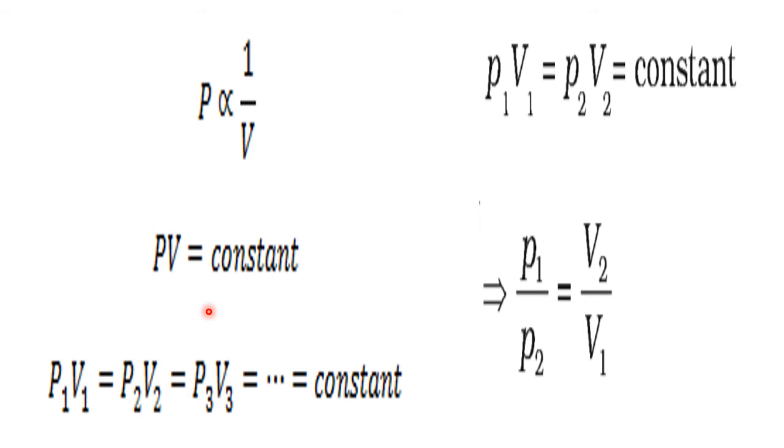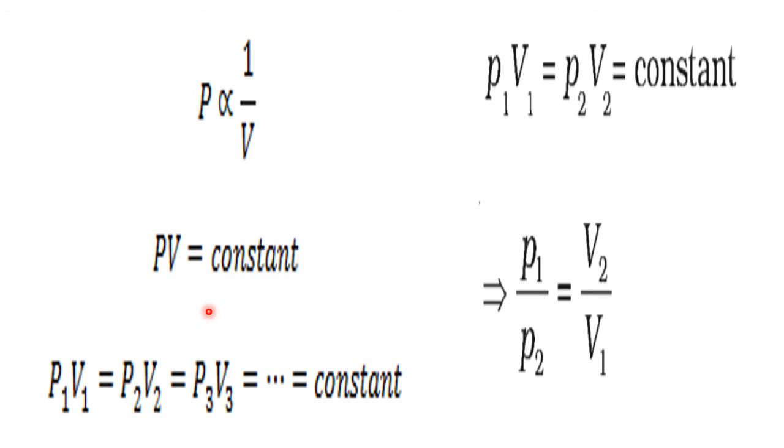Now, a particular gas is at a particular pressure P1 and at a particular volume V1. When the pressure is changed from P1 to P2, accordingly it will change the volume from V1 to V2. That time what is the equation? P2 is inversely proportional to 1 by V2. So ultimately P2 V2 equals constant. Earlier it was P1 V1 equals constant. Now P2 V2 equals constant.